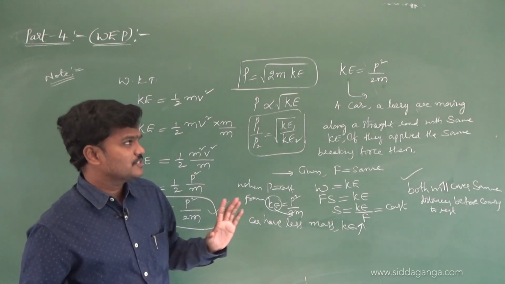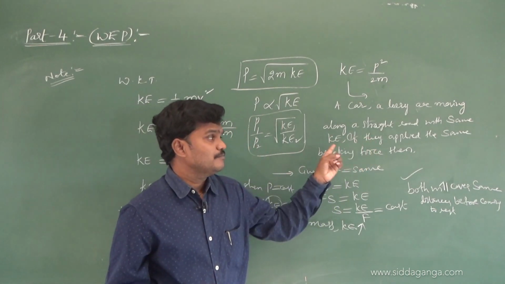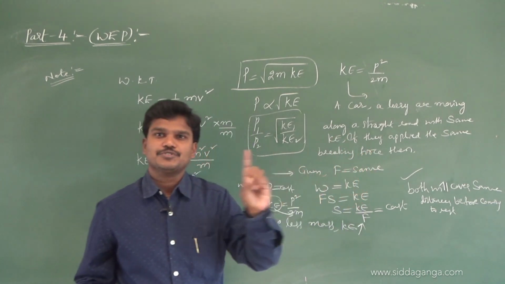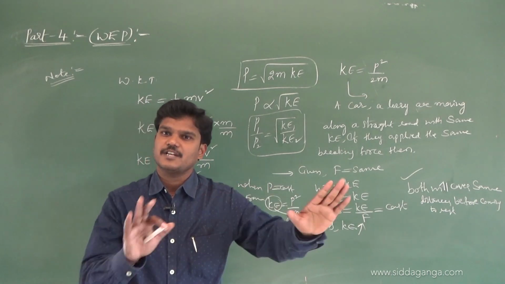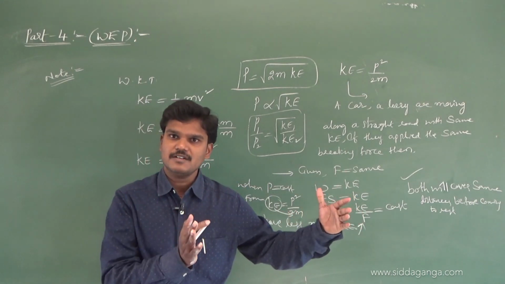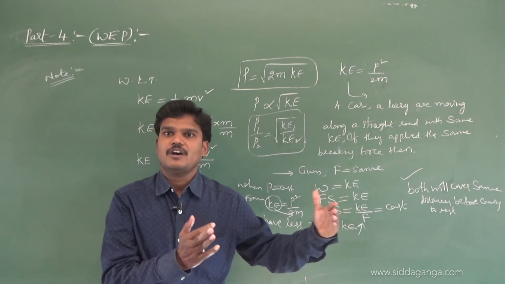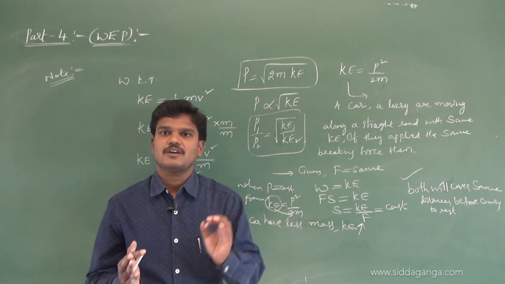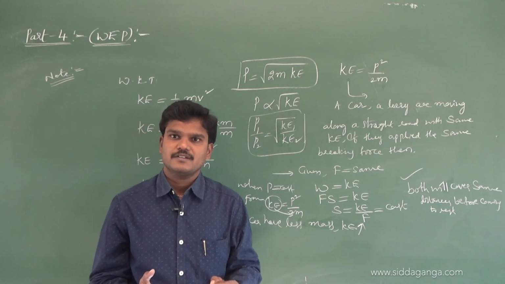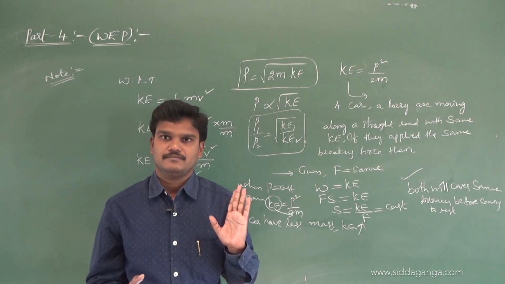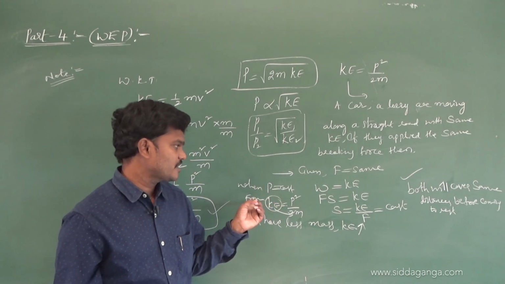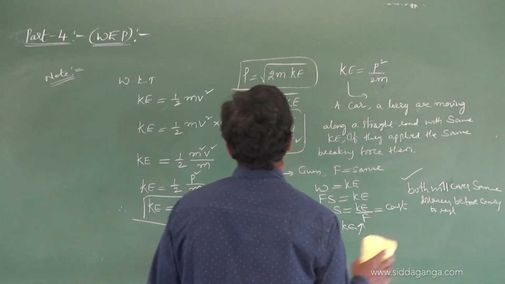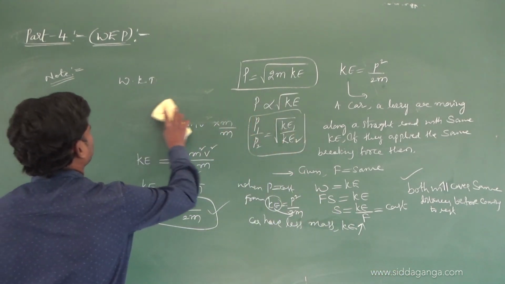For the final conclusion, see the conditions: if they apply the same braking force and have the same kinetic energy, then both will cover the same distance. And if they ask which will come to rest early, definitely the lighter particle has greater kinetic energy, so the car comes to rest in a shorter time than the lorry when momentum is constant. So keep these points in your mind. It will be helpful in some basic level entrances.